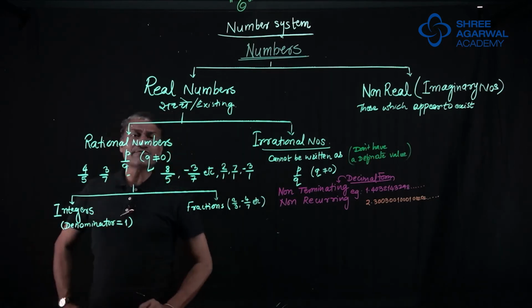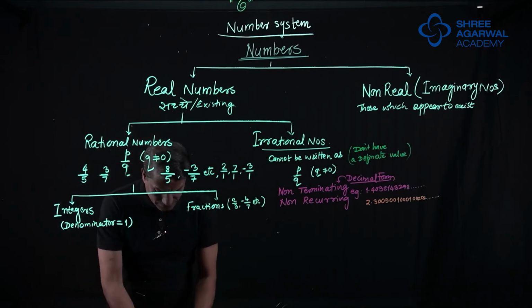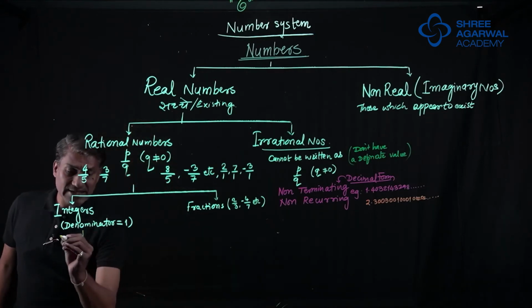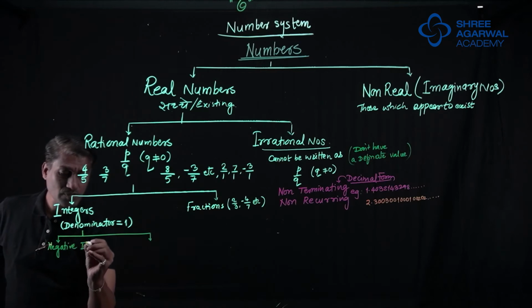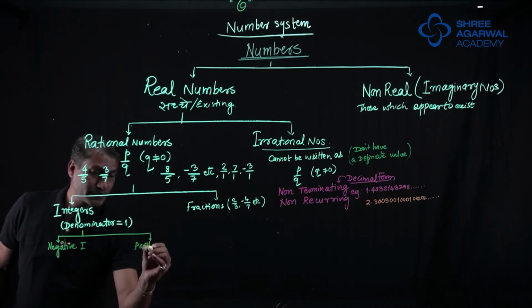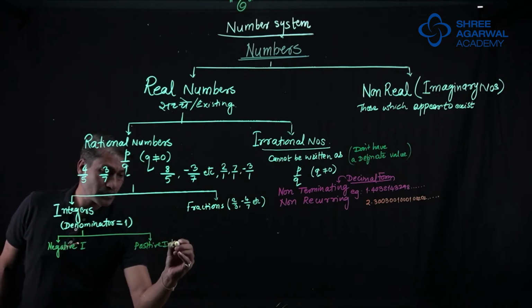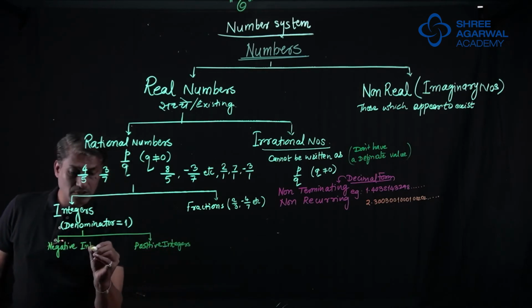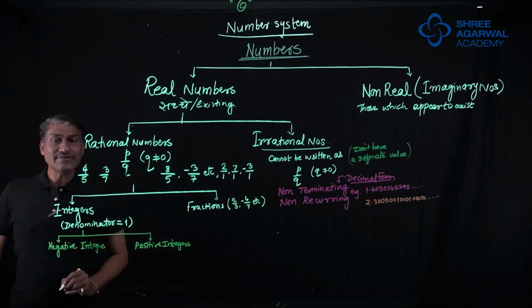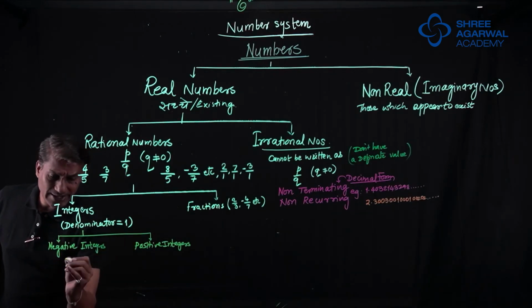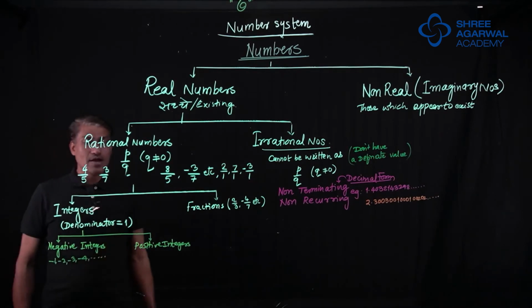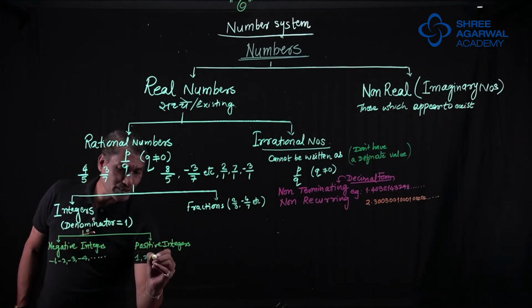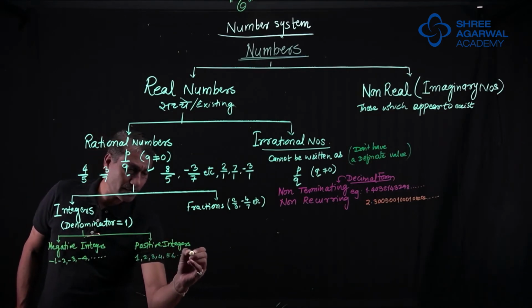Now integers again are of two types. How are integers classified, sir? Integers are classified as negative integers and positive integers. Negative integers means if you talk on the number line, minus 1, minus 2, minus 3, minus 4, and so on. And positive integers means 1, 2, 3, 4, 5, 6, and so on.